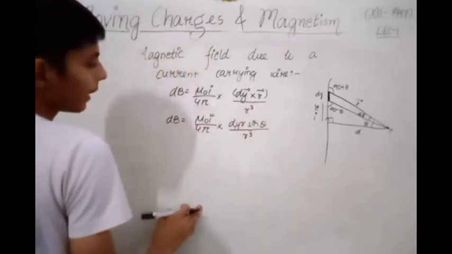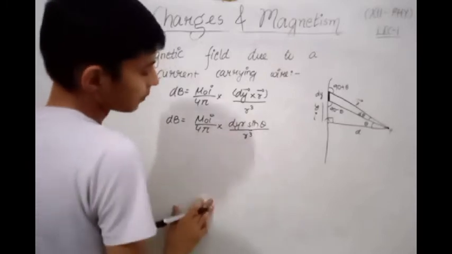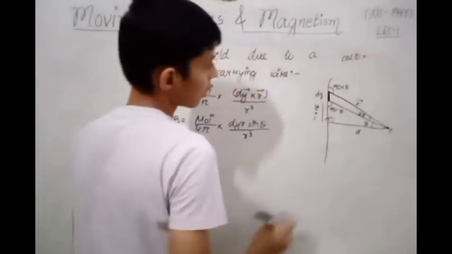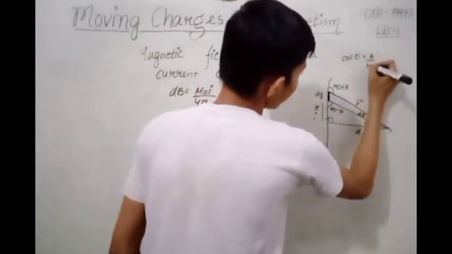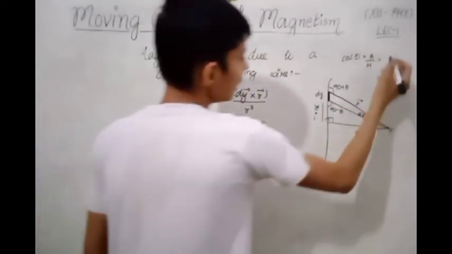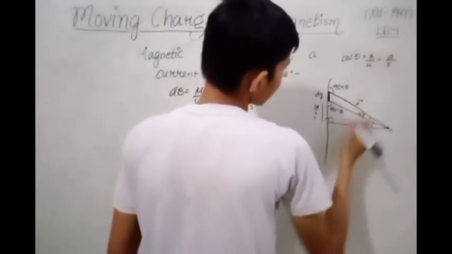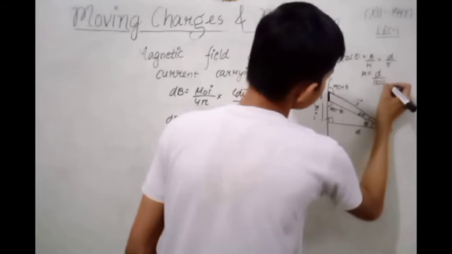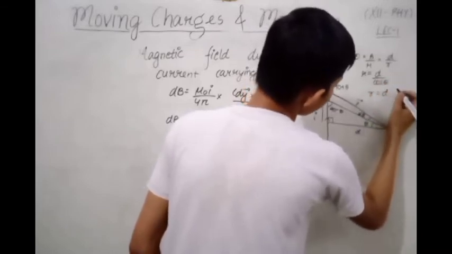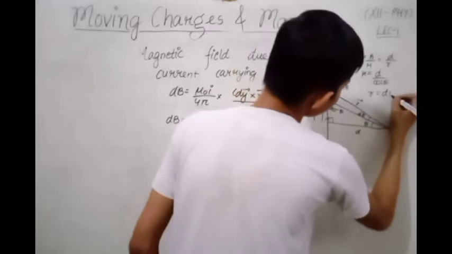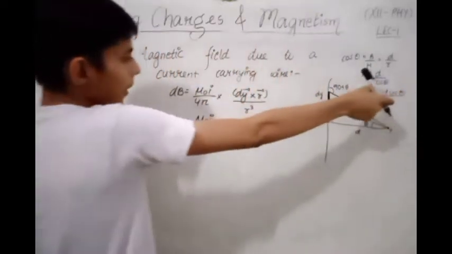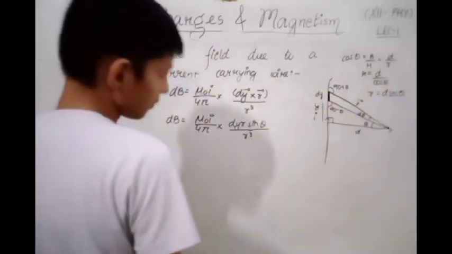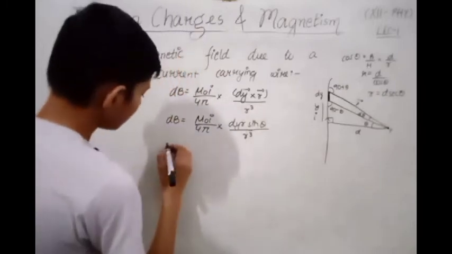Then for this we have to find dy and r. For this we have to find cos theta. Cos theta will be base divided by hypotenuse, and here the base is d and the hypotenuse is r. So r will be d divided by cos theta, and d divided by cos theta equals d sec theta. We know that the reciprocal of sec theta will be 1 upon cos theta, that is cos theta.